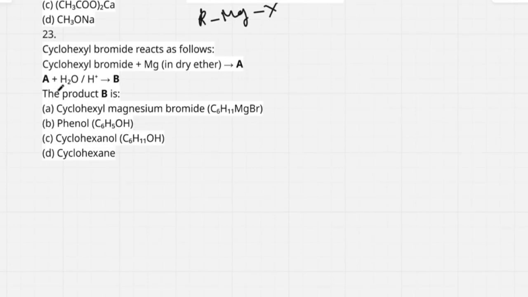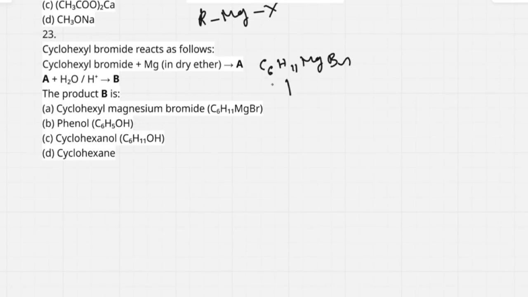Cyclohexyl bromide reacts with magnesium metal in dry ether and gives A. Here A is cyclohexyl magnesium bromide, C6H11MgBr.